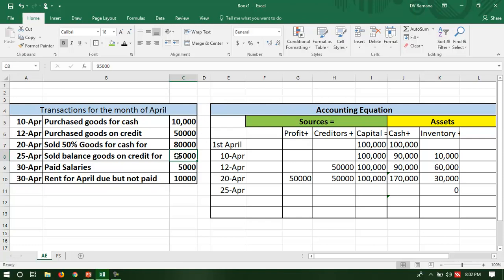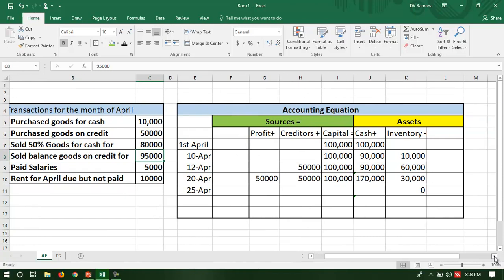Because the company is going to receive that money later, we create an asset to that extent called debtor, or receivable. So inventory becomes 0, debtors become 95,000. Debtor is an asset because the company is going to receive cash of 95,000.